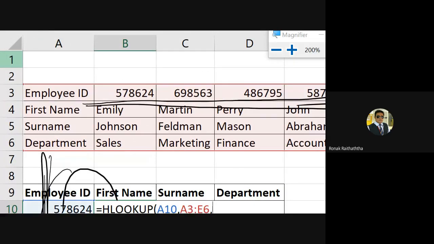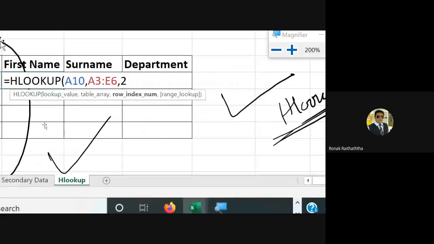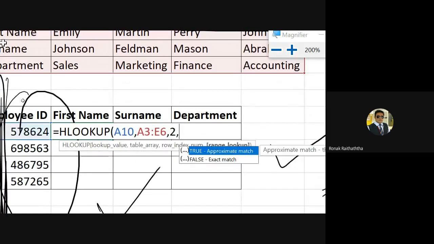Top पे से नहीं, अपने खुद के सिलेक्शन में से. तो सर अपने खुद के सिलेक्शन में से कौन सा है जहां पे फर्स्ट नेम मिलेगा? Sir, 2 number row is the row where we'll be getting the first name, comma. Then you would have the false to exact match it, closing the bracket.